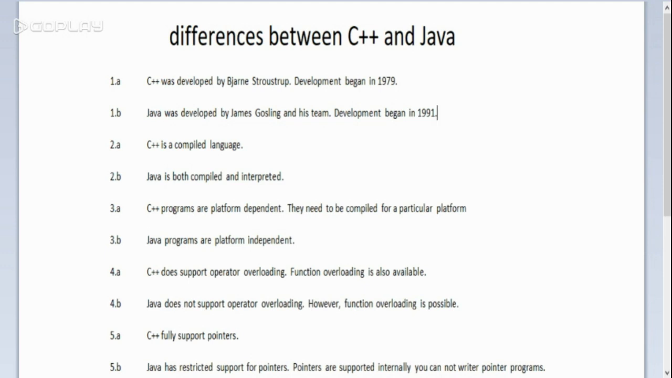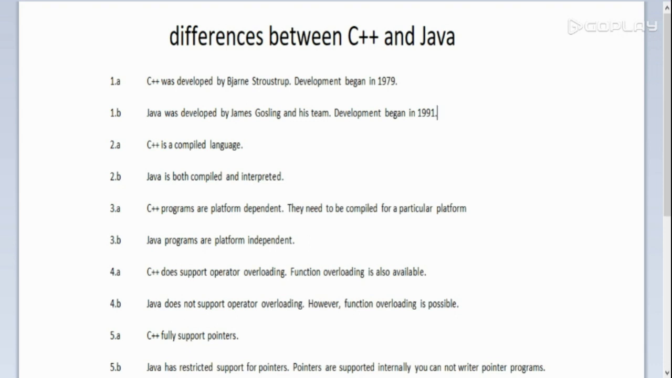Differences between C++ and Java. C++ was developed by Bjarne Stroustrup. Development began in 1979, which I said. Java was developed by James Gosling and his team at Sun Microsystems, and development began in 1991. C is a compiled language. Java is both a compiled and interpreted language. The Java source code is compiled to bytecode, and then the bytecode is interpreted to